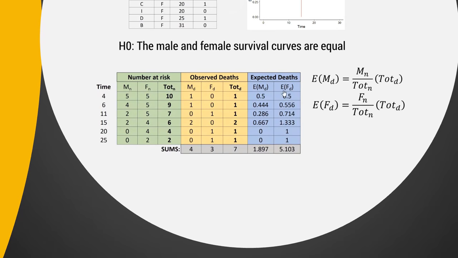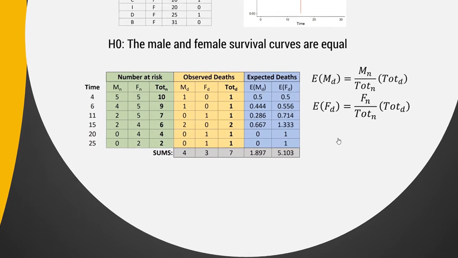You've got the expected male deaths and expected female deaths, and you can use these formulas up here, but I've just tried to introduce the intuition behind them. It's the number at risk of that particular sex divided by the total. So that's the proportion of wombats at risk that are male times the number that died. And that's the proportion of wombats at risk that are female times the number that died.